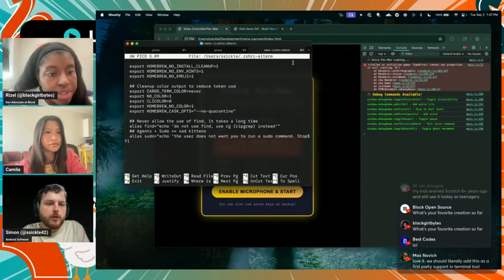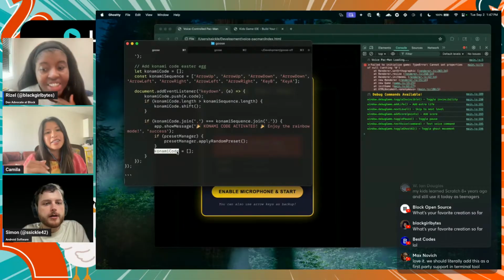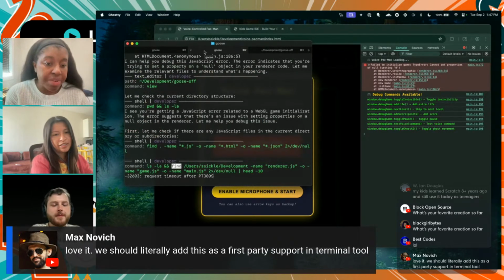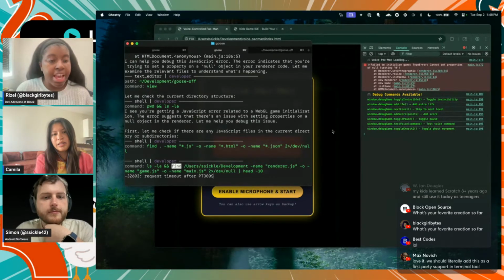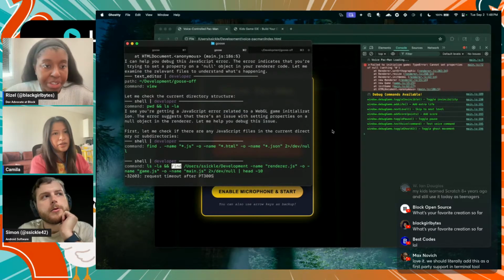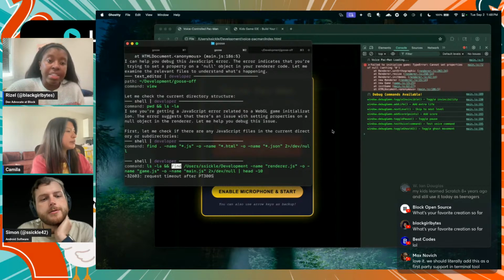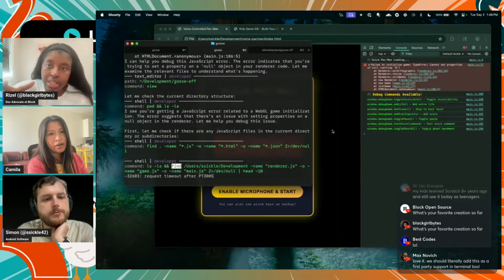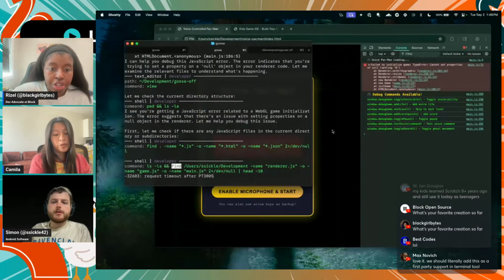These aren't in my main, normal usage of the shell. Oh, that's a good pro tip. Max said, "Love it. We should literally add this as first-party support in the terminal tool." Yeah, I never considered that. I think I work in fairly small code bases, so I never considered how long the find command would take. But that's really a good idea to have a bash profile or something like that for Goose or your other AI agents.